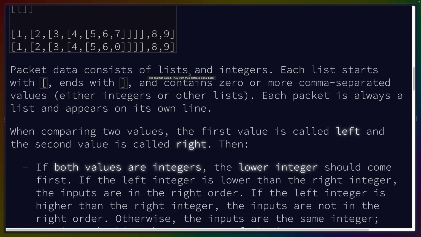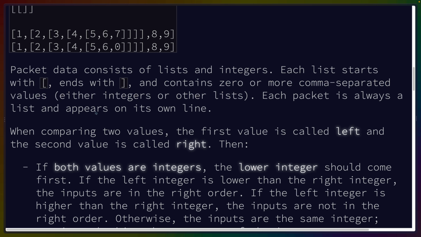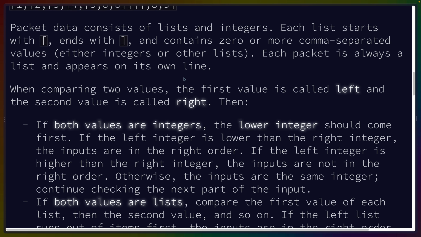Packet data consists of lists and integers. Each list starts with open square bracket, ends with closed square bracket, and contains 0 or more comma-separated values, either integers or other lists. So this is sounding like an enum to me. It's an enum where it's either a list or an integer. Each packet is always a list and appears on its own line. So the root is always a list, and then going into that is always either a list or a number. Oh, I remember these from last year, actually.